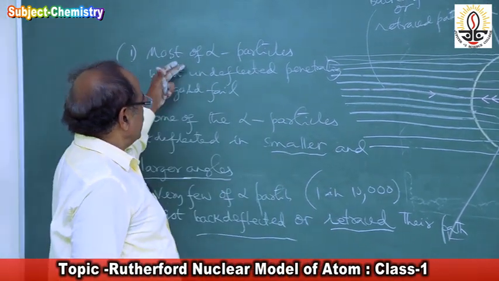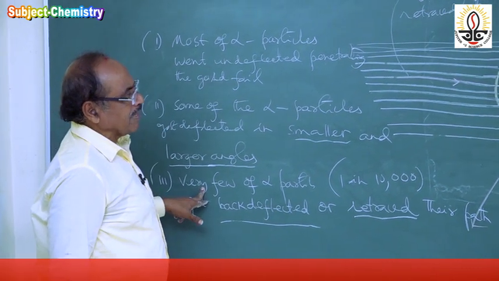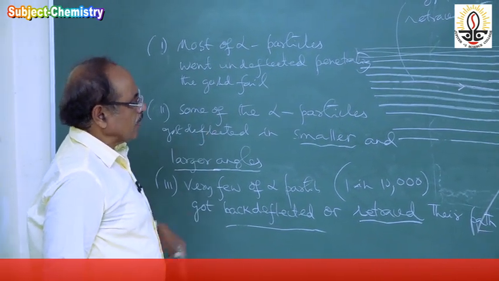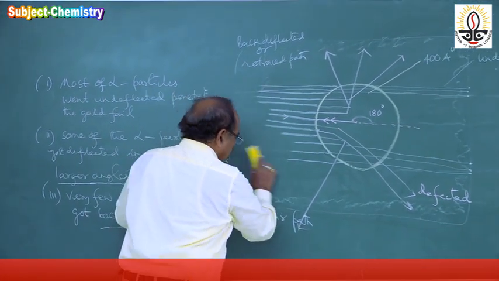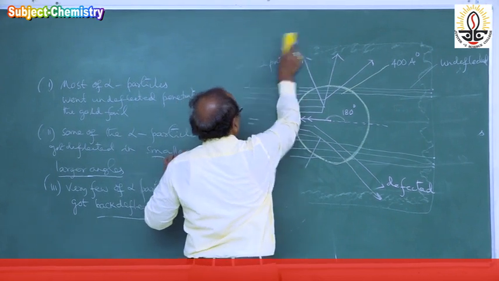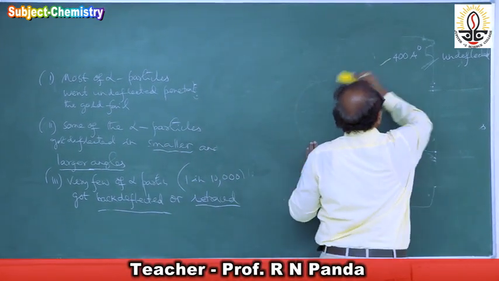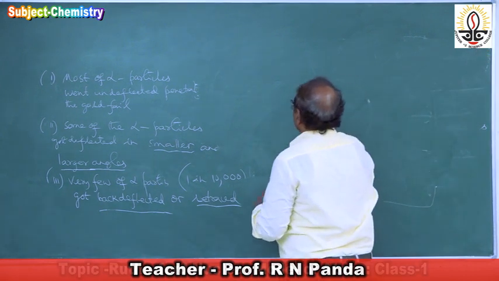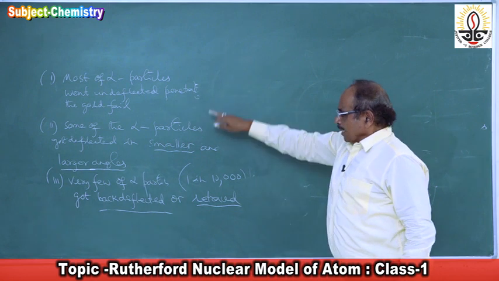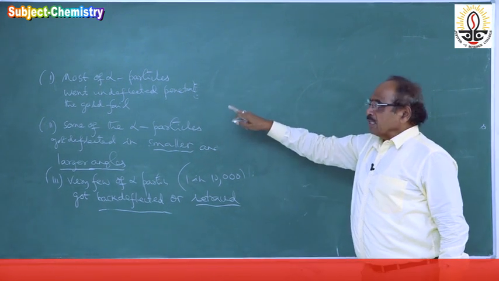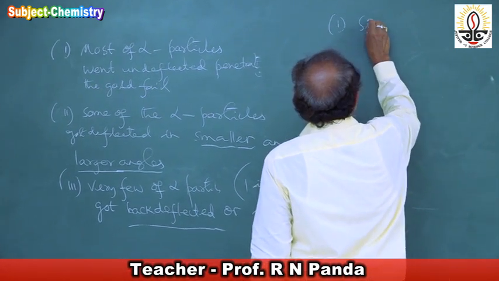From the observations he had to draw conclusions, and three conclusions were made from the three observations. Now, what conclusions were made by Rutherford? First, Rutherford concluded, in order to explain these observations, he says, first, since most